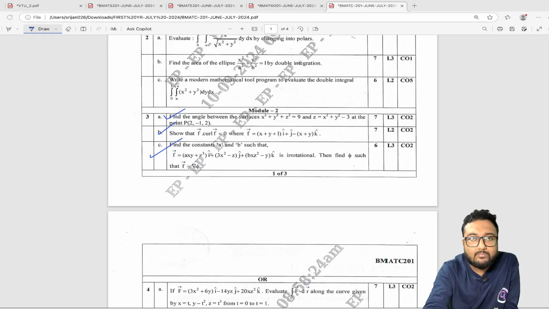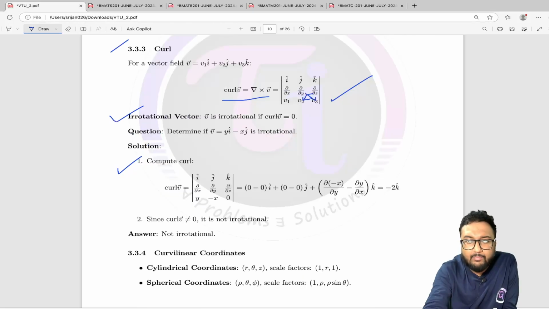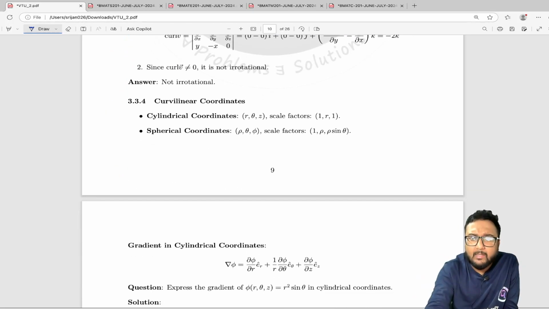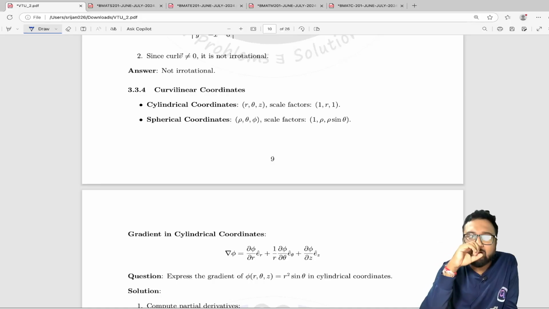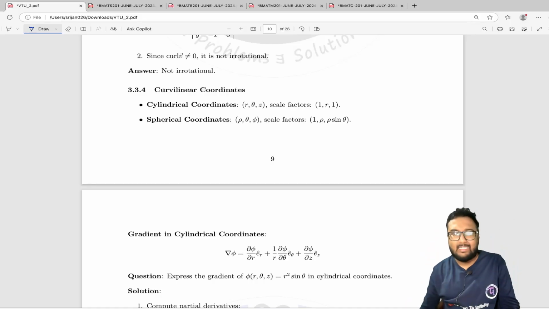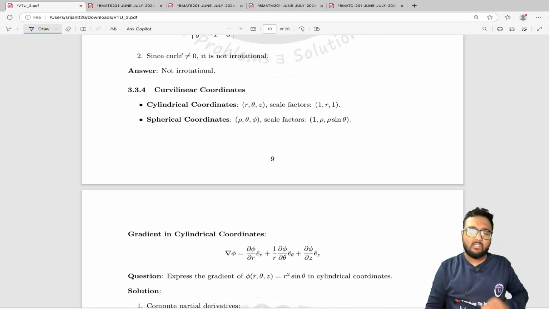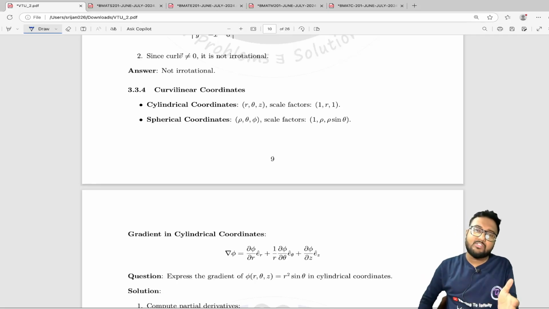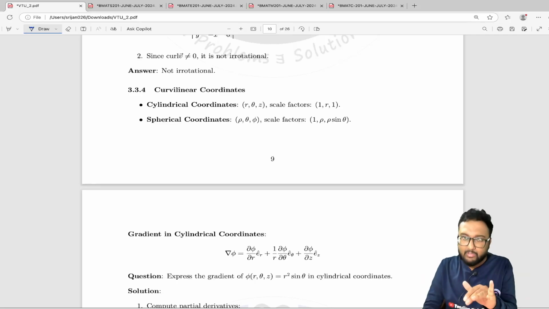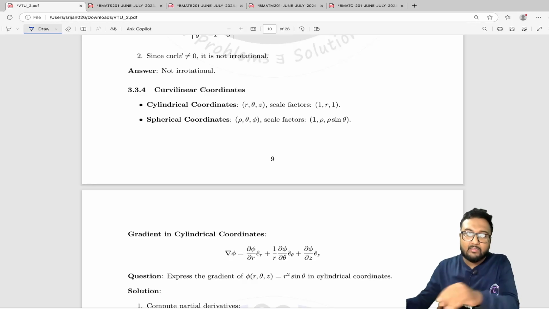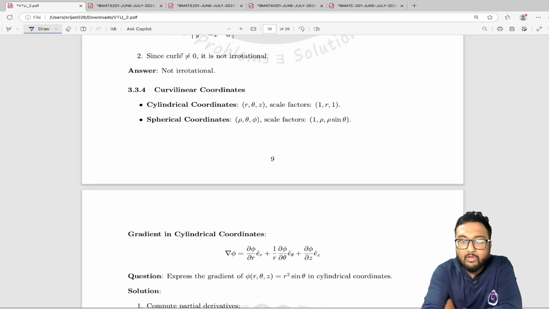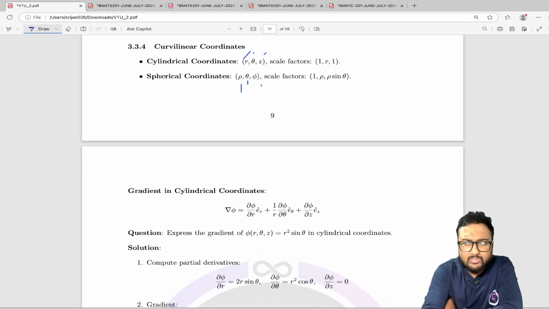Next, we have the application part. Here we have the cylindrical and spherical coordinate systems. In 3D, XYZ, the Cartesian coordinate system in three dimensions, can be changed into a different coordinate system as well, that is cylindrical and spherical. And here are the coordinates for that. We can say r, theta, z for cylindrical and rho, theta, phi for spherical. Okay, so this is the thing that you have to remember.